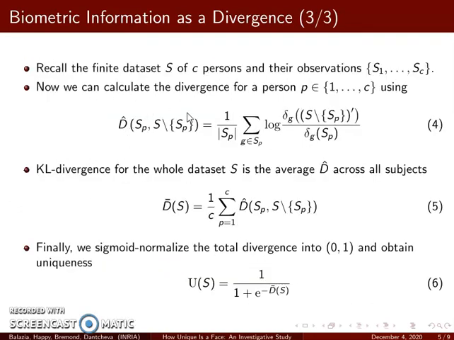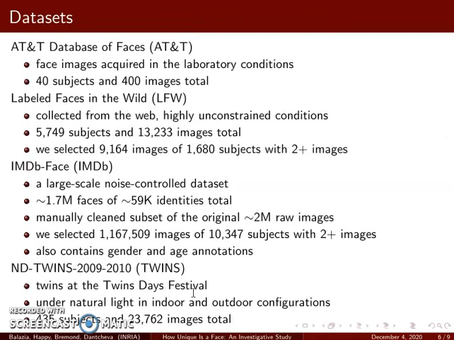Almost there. Recall the dataset S of C people and their observations as subsets S1 to SC. At this point, we just take the equation from the last slide and plug in SP as genuine observations and S without SP as impostor observations. Divergence of the whole dataset is simply the average divergence of a person. And finally, we used sigmoid normalization to fit the domain into the interval between 0 and 1. This is the definition of uniqueness of the whole dataset.